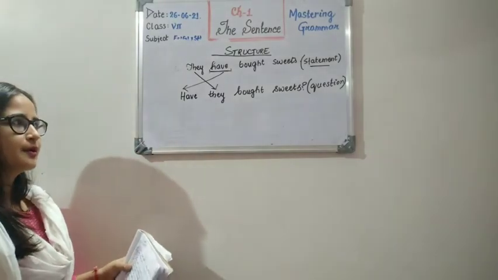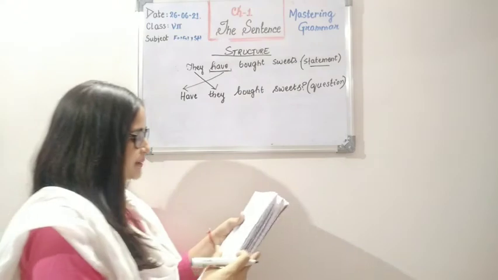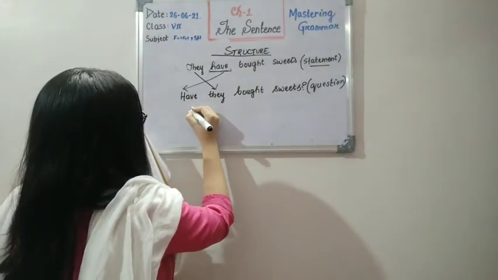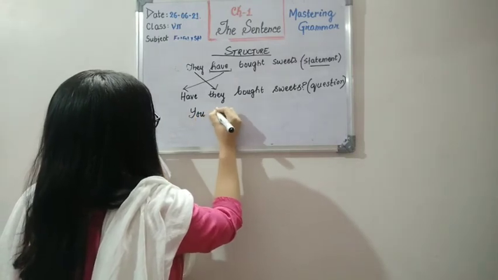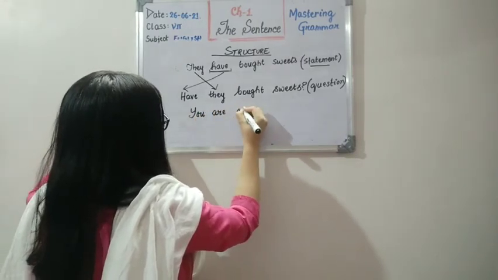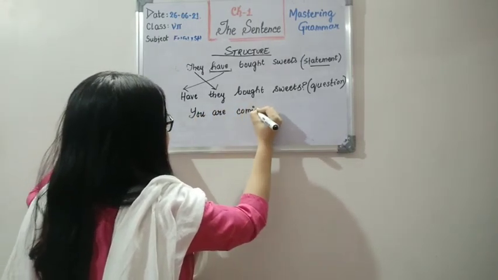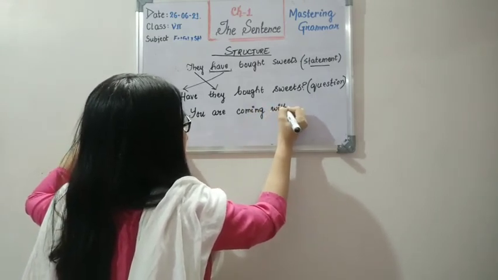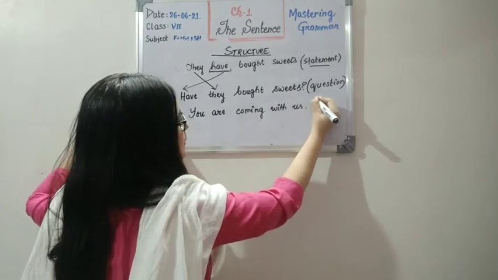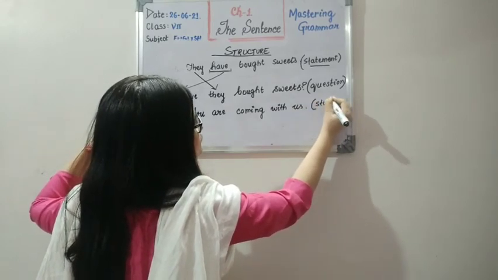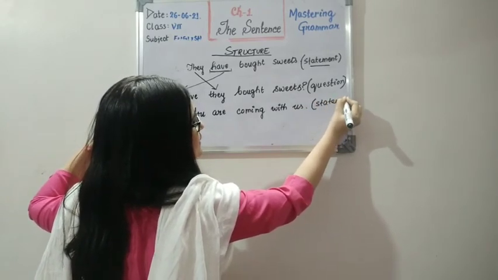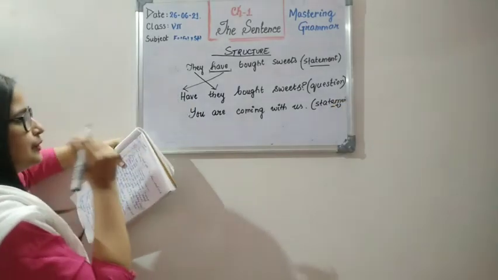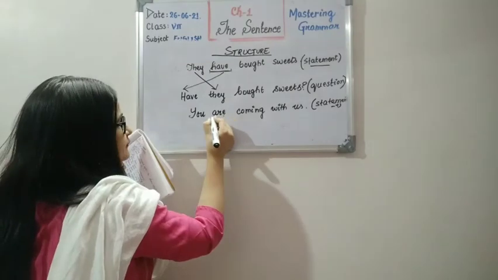Now children, we will be learning about some more examples to help you understand better. Are you coming with us? Now let's see here. You are coming with us. Suppose this is the statement. Now if I have to frame a question, what did I tell you we have to do? We will have to first bring the auxiliary verb.